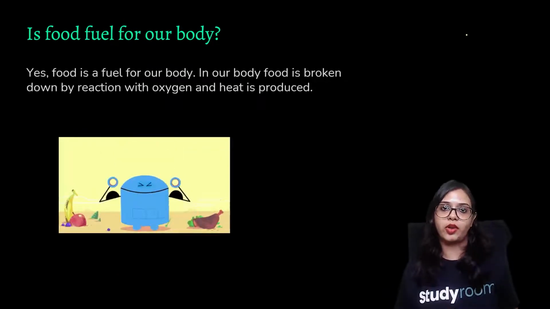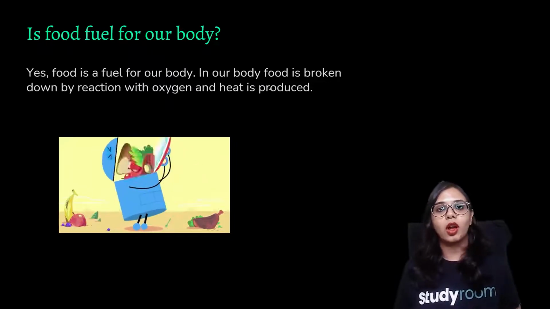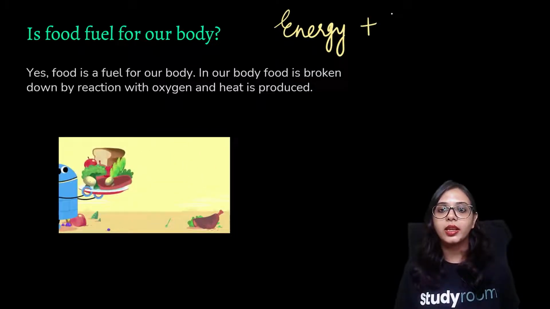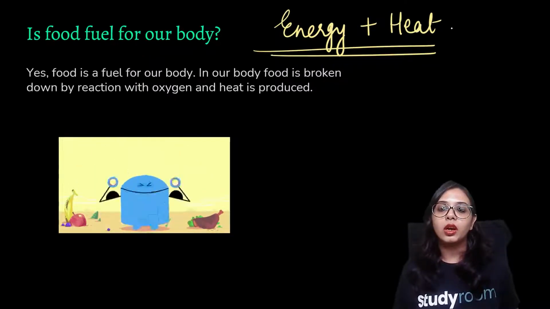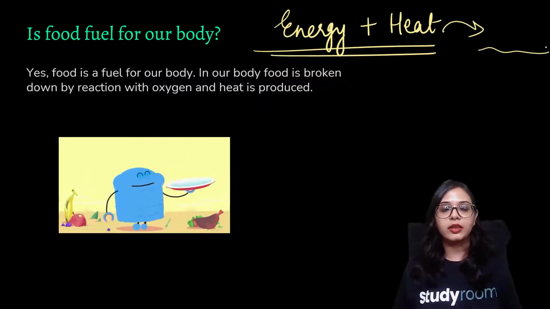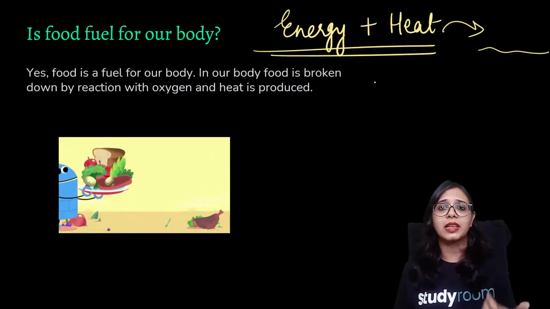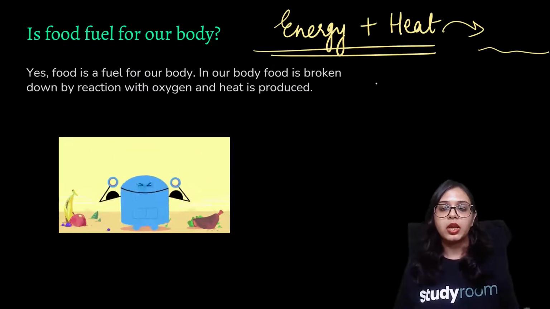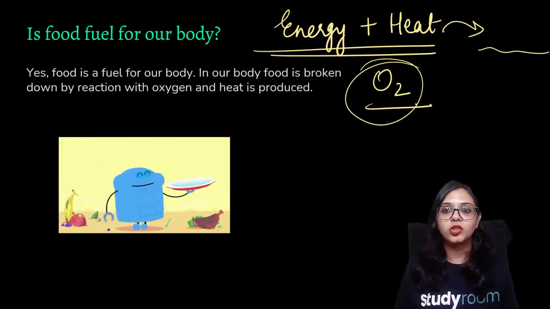Is food fuel for our body? We know that whatever kind of fuel we are applying for our purposes is basically producing energy and heat, and this energy and heat is employed in order to produce other products. In our body, when we eat food, the products like carbohydrates, proteins, all those small nutrients that we have, be it macro or micro, react with oxygen to produce energy, to produce heat.